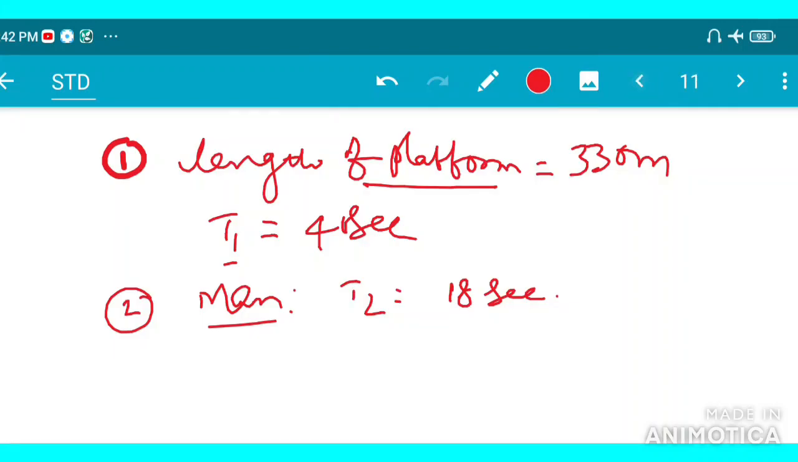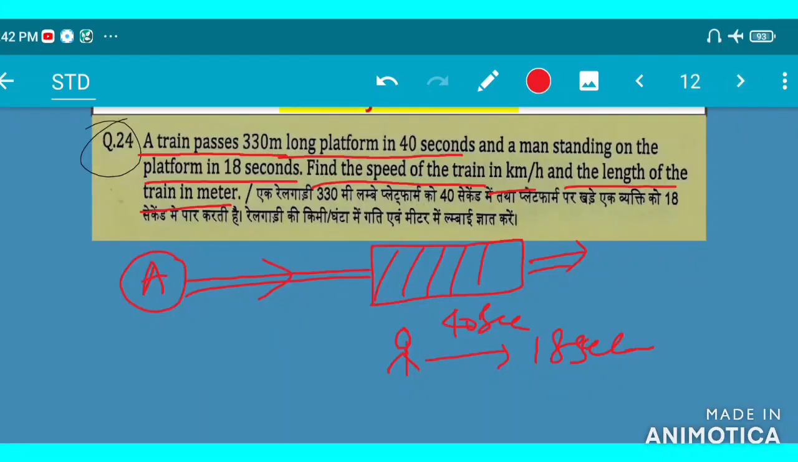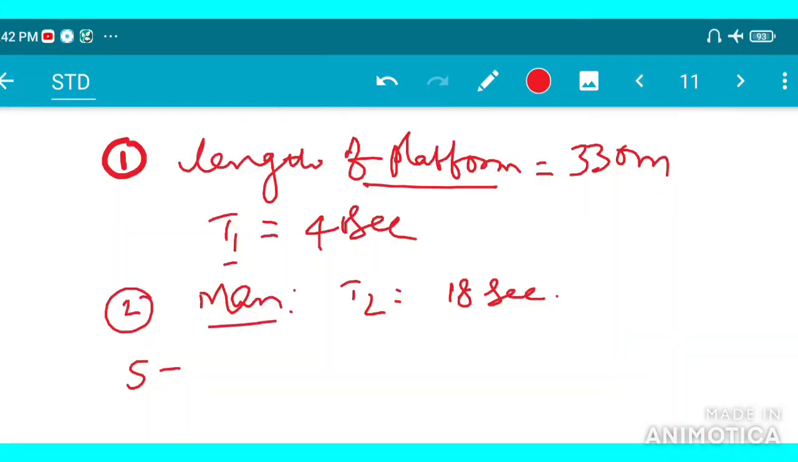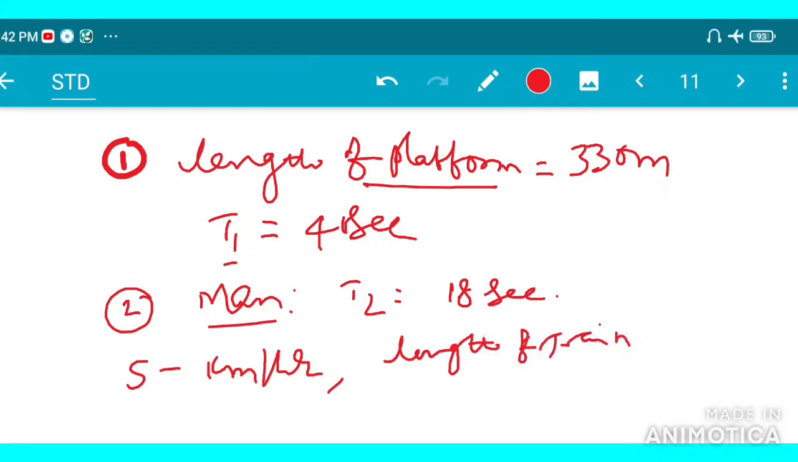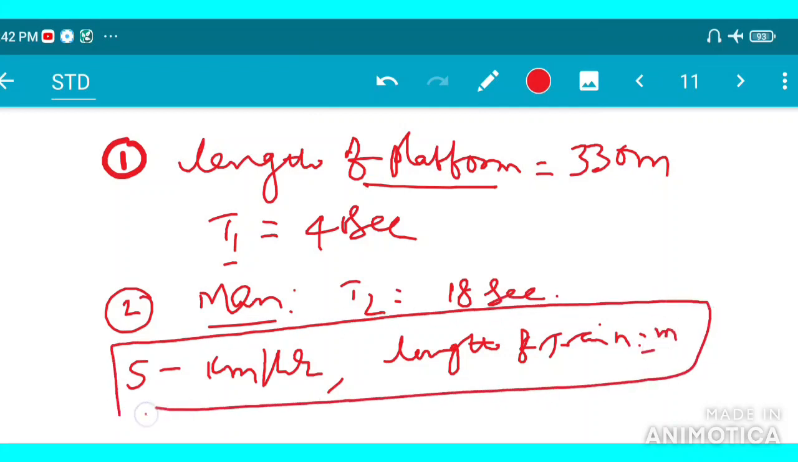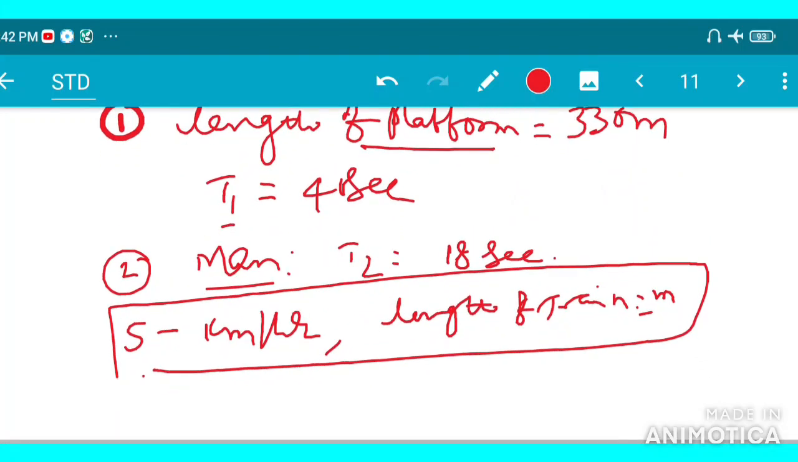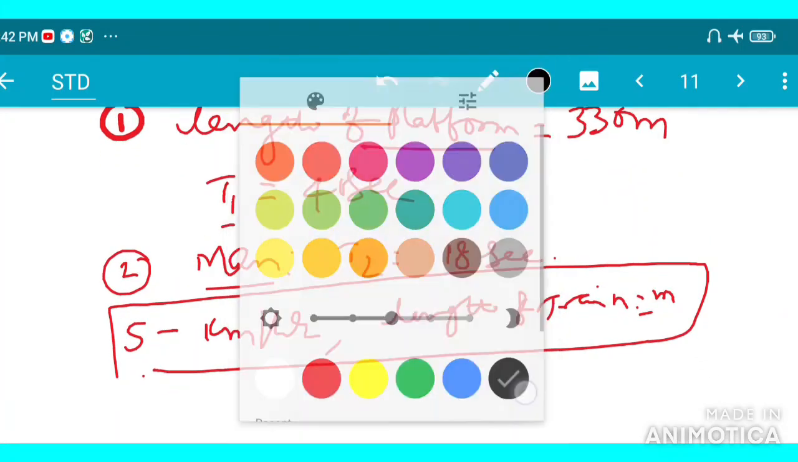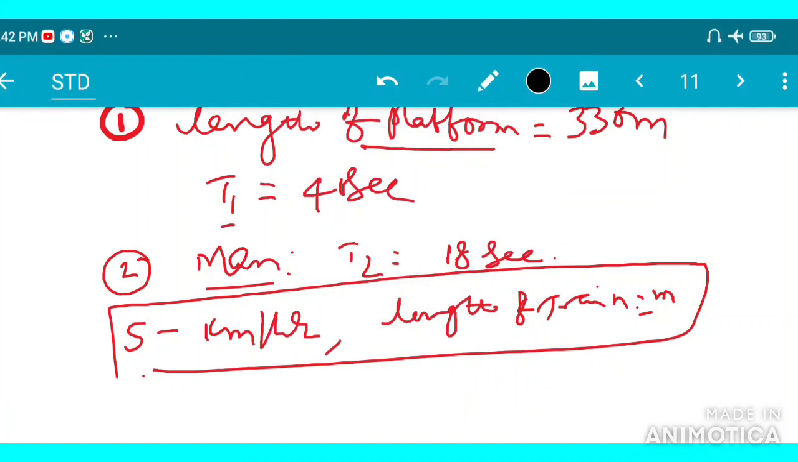So we have to find the speed in kilometer per hour and the length of the train in meter. These two we can find. So see here, the length of the platform is given.